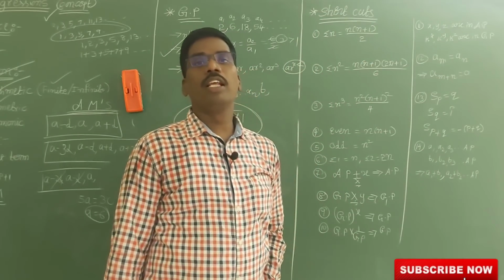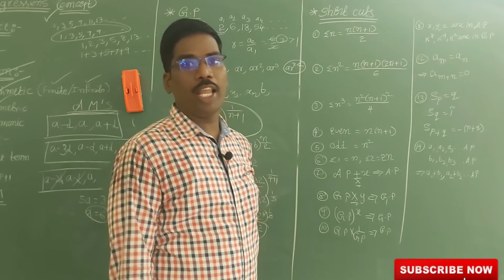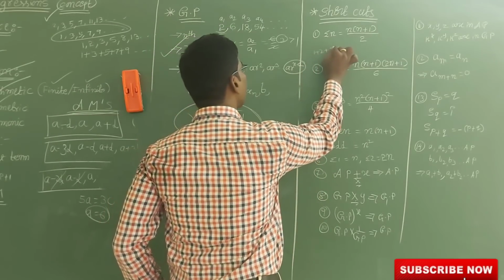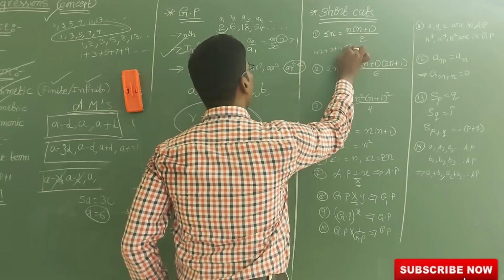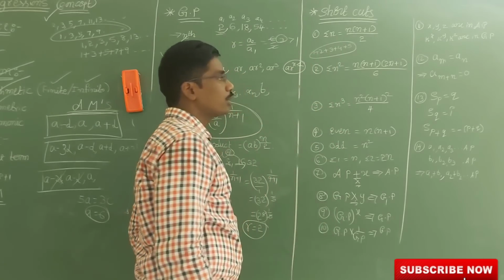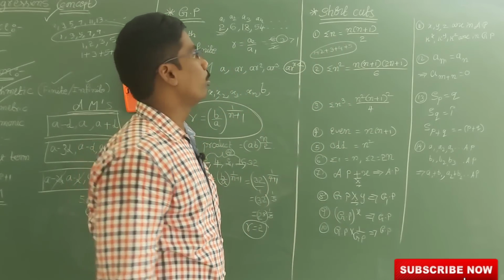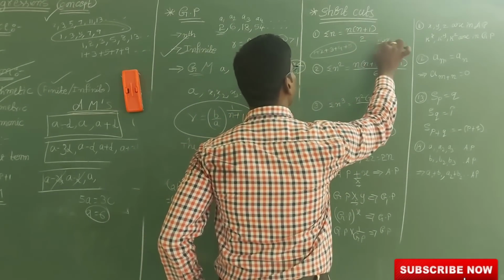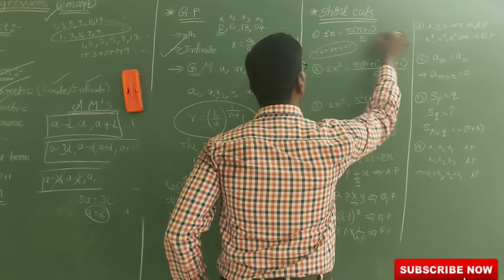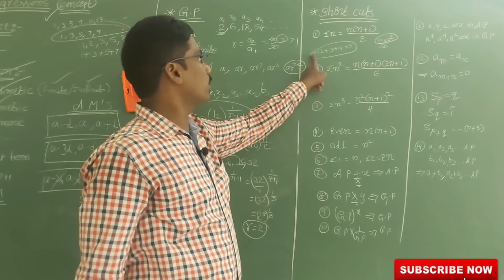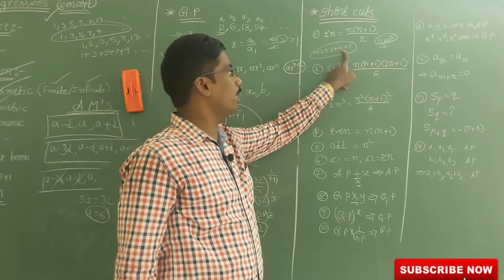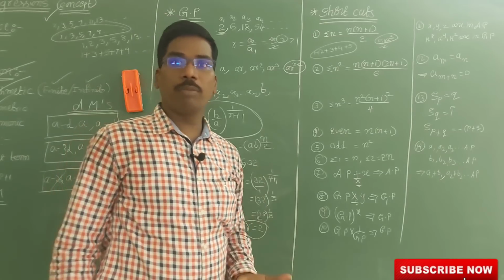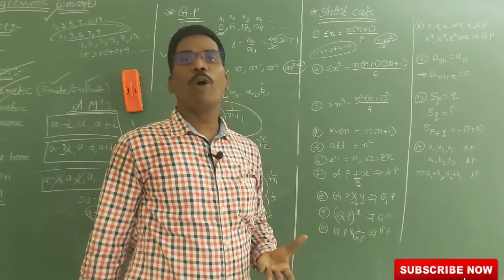So that is nothing but the sum of the first n natural numbers. For example, 1 plus 2 plus 3 plus 4 plus 5. If I want to add, without adding, only with this formula we can do it. So 5 into (5 plus 1) by 2, 6 by 2 is 3, 5 3s are 15. So 15 is the answer. 1 plus 2 is 3, 3 plus 3 is 6, 6 plus 4 is 10, 10 plus 5 is 15. So like that you can add 50 numbers or 100 numbers or 10 numbers, as many numbers as you want.